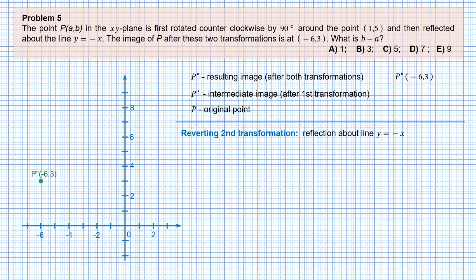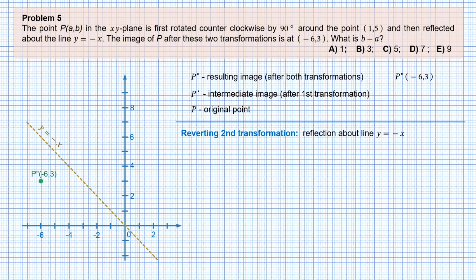Point P double prime is obtained from point P prime by reflection about the line y equals minus x. We know that the line y equals minus x is the bisector of the second and fourth quadrants. The reverse operation to a reflection is the same reflection.